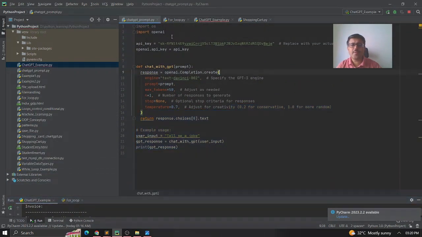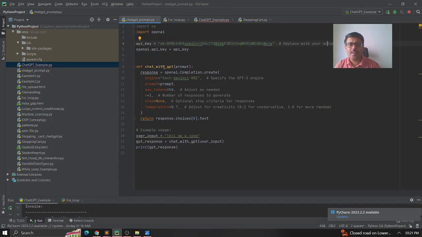All that I need to do is import the OpenAI package in my PyCharm editor, and then copy and paste the key which I generated here. ChatGPT by default gives me a sample, and I have to replace it.